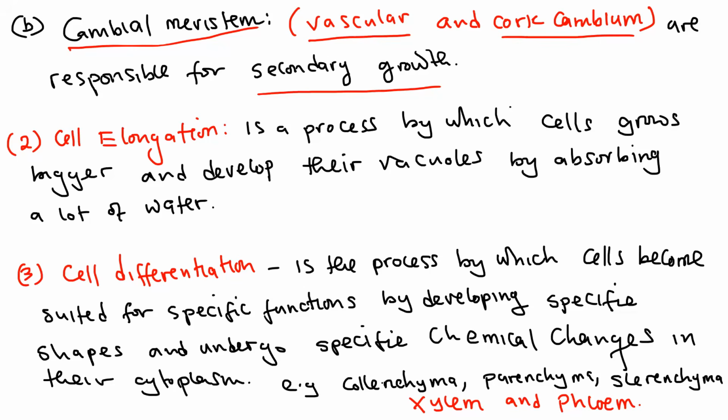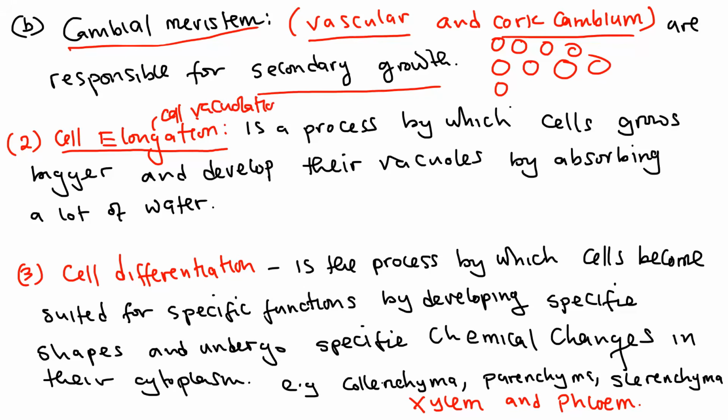Now, after cells have been divided, we said these cells are the same in size and they are genetically identical. These cells that are produced now move to the next section of growth, which is the region of cell elongation or cell vacuolation. Vacuolation is accurate because of what happens during this time.